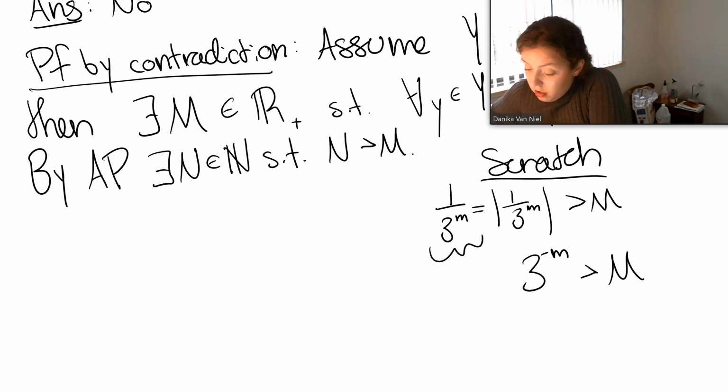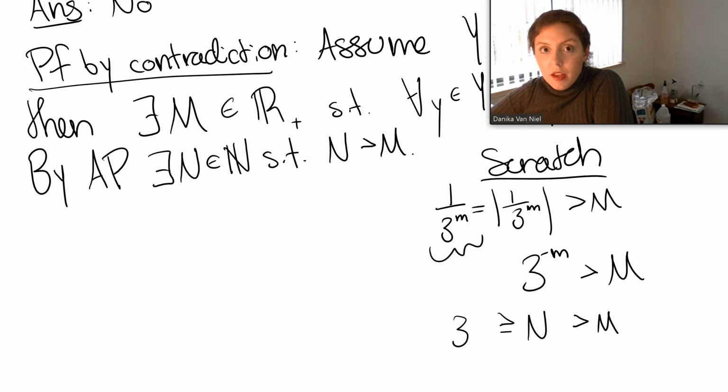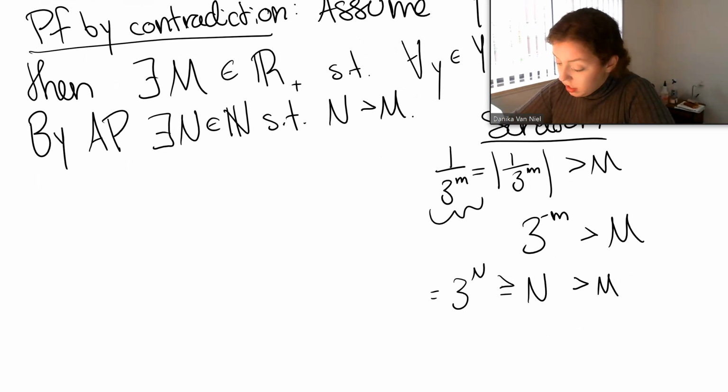Okay. All right, so I know I can get an n bigger than m. If I have an n that's bigger than m, what can I make bigger than this that has to do with 3? Well, I could just do 3 to the capital N. This needs to equal 3 to the negative m.